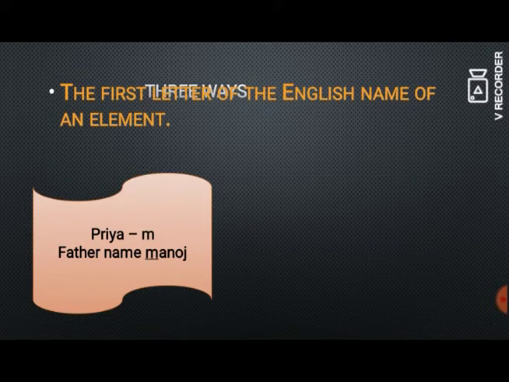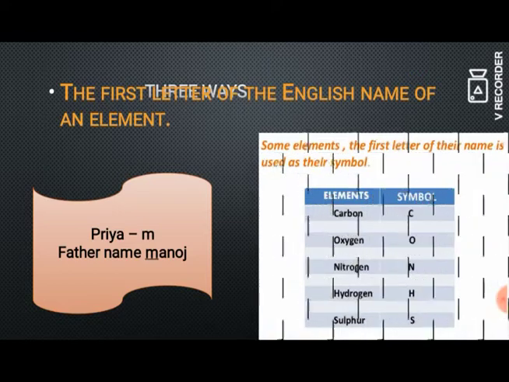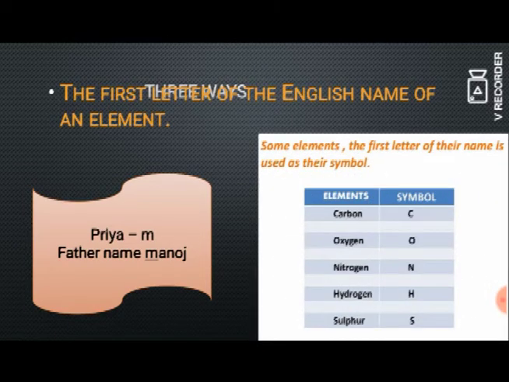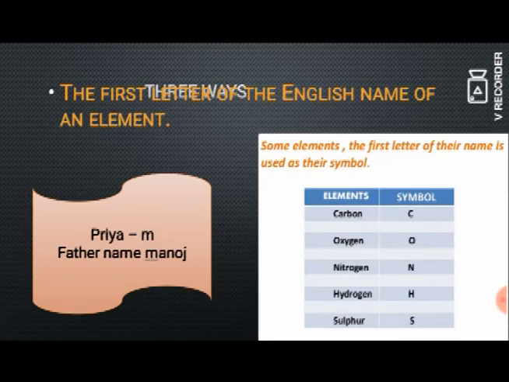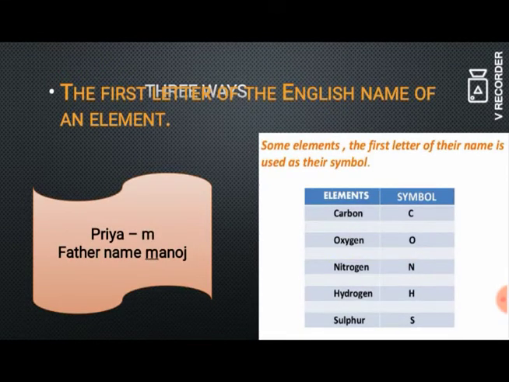Similarly, an element will also have its first letter as its symbol. For example, carbon, the first letter of carbon is C. So the carbon symbol is C. For oxygen, the first letter is O. The symbol of oxygen is O.